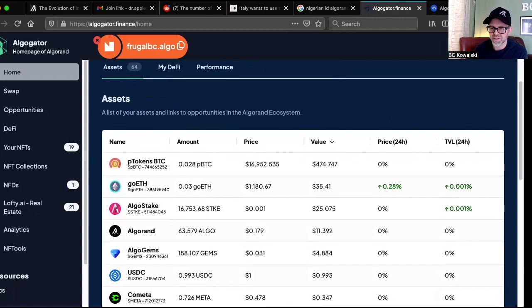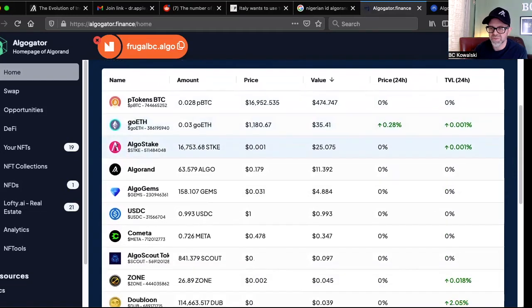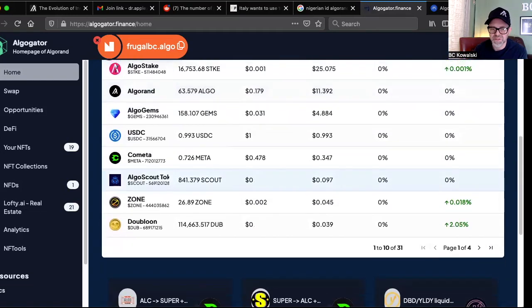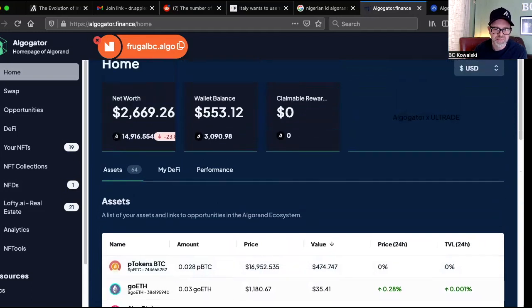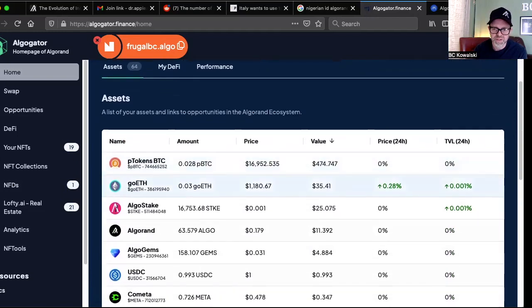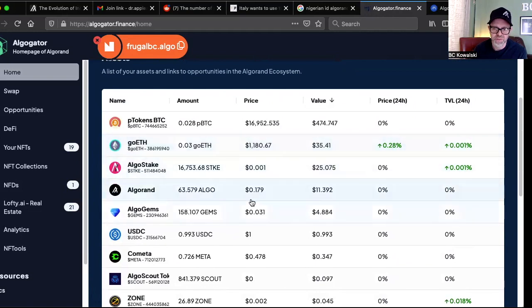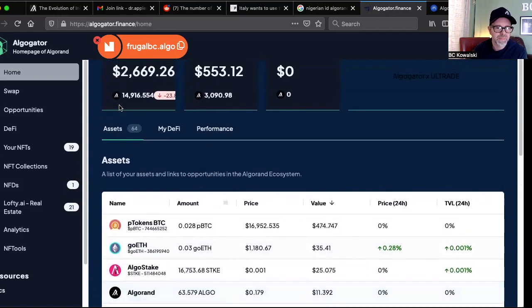Here they give you a little price thing too, what it did in the past 24 hours. Doesn't seem to be totally working. I think this is still under development, to be fair. But pretty cool that it just kind of breaks down your assets, what you're actually holding. Yeah, I don't have very much Algo. I just bought some more NFTs this morning.